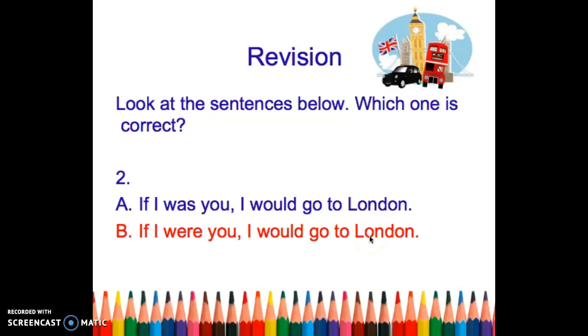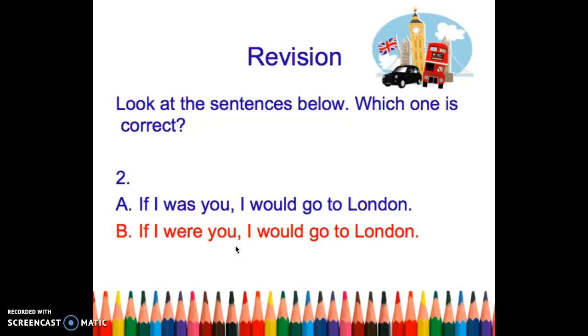Why is it the correct answer? In our last teaching point, I reminded all of you of a special feature of type 2 conditional, which is that they always use were instead of was, no matter what pronoun is in front of it. So even though I should be followed by was, in type 2 conditional, we have to change it to were, if I were you. So B is the correct answer.